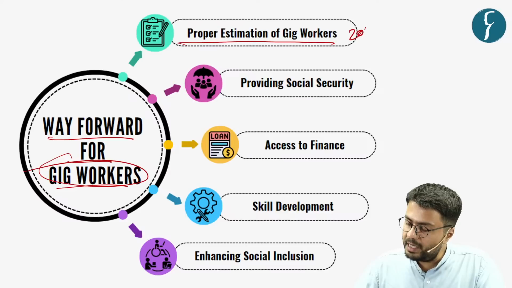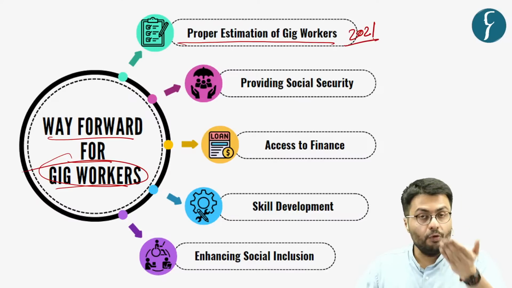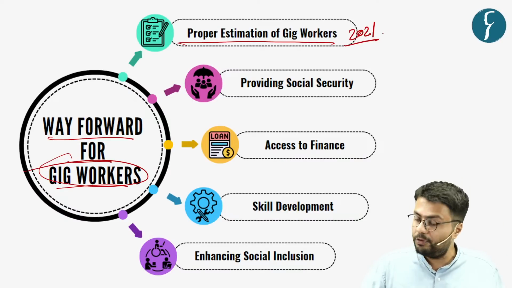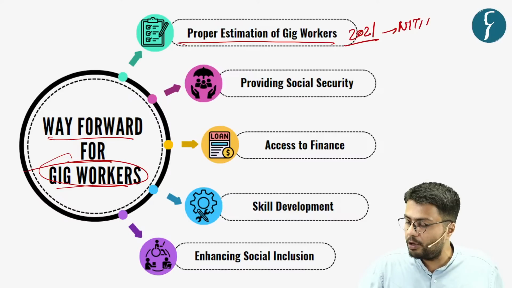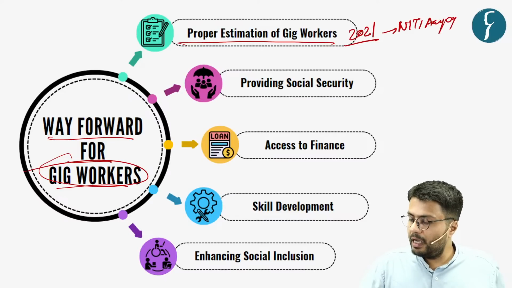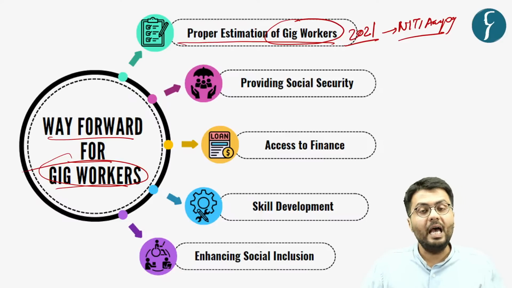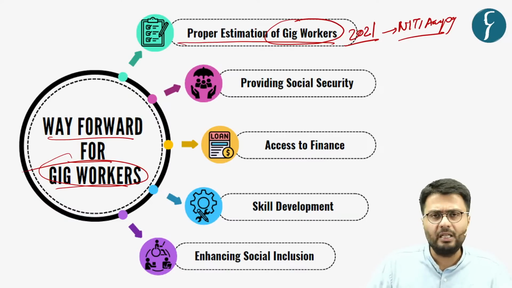Because the most recent number that we quote is based on a 2021 figure brought by Niti Aayog. So we need to first estimate how many gig workers there are, and based on this estimation, the government will then bring major reforms in the area.